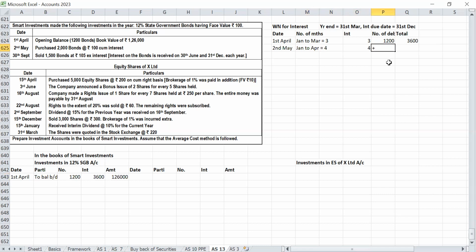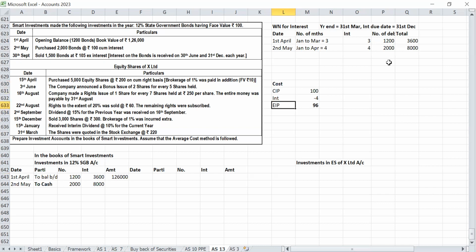Number of debentures 2,000, so 8,000. 2nd May, to cash 2,000, cum interest calculation. What is the cost? Cost is 100. Cum interest price is 100. Interest is 4.